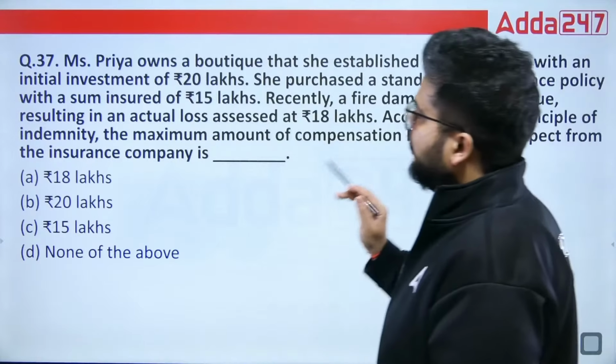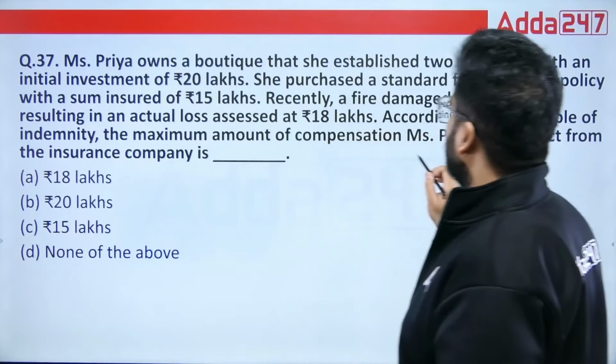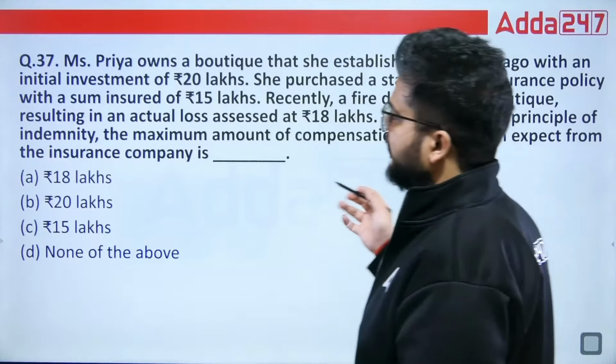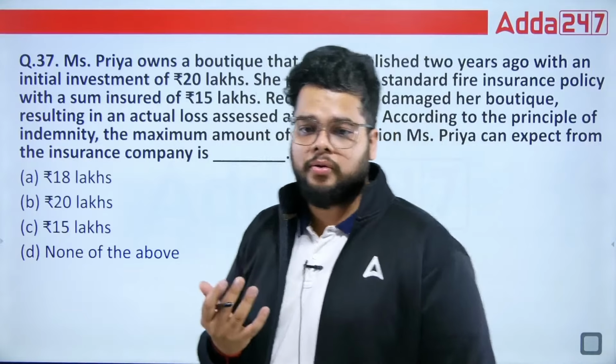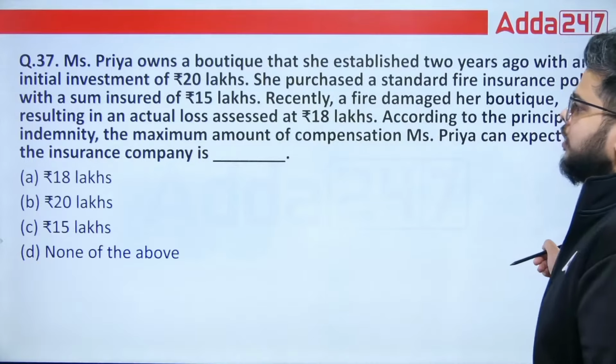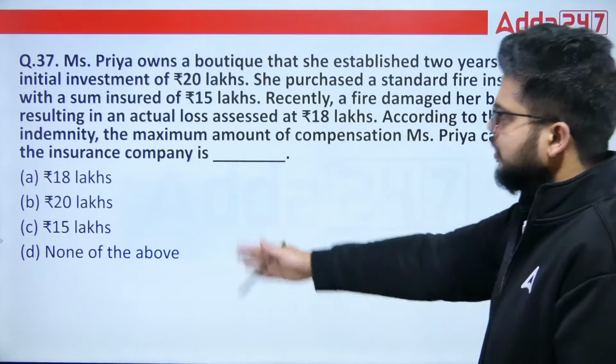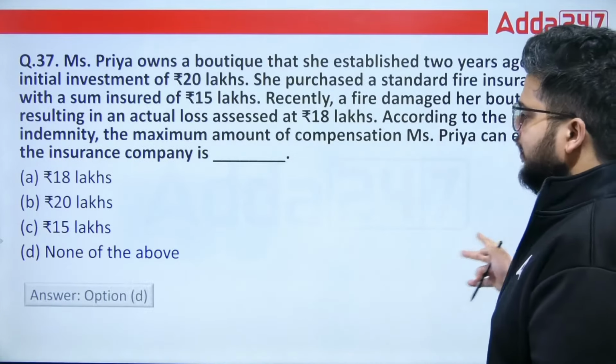According to the principle of indemnity, the maximum amount of compensation Miss Priya can expect from the insurance company is what? So maximum amount you have to tell me. It is simply, we will be calculating, it is not mentioned in these options. D will be the right answer.